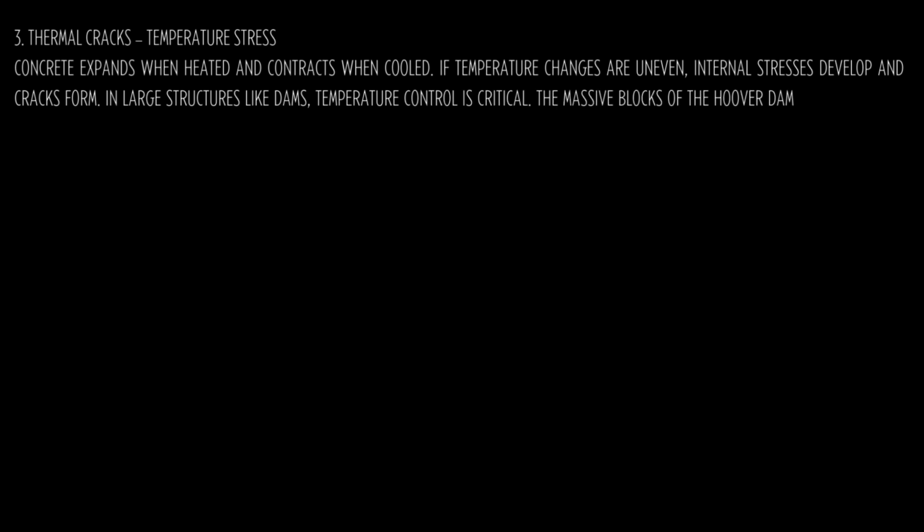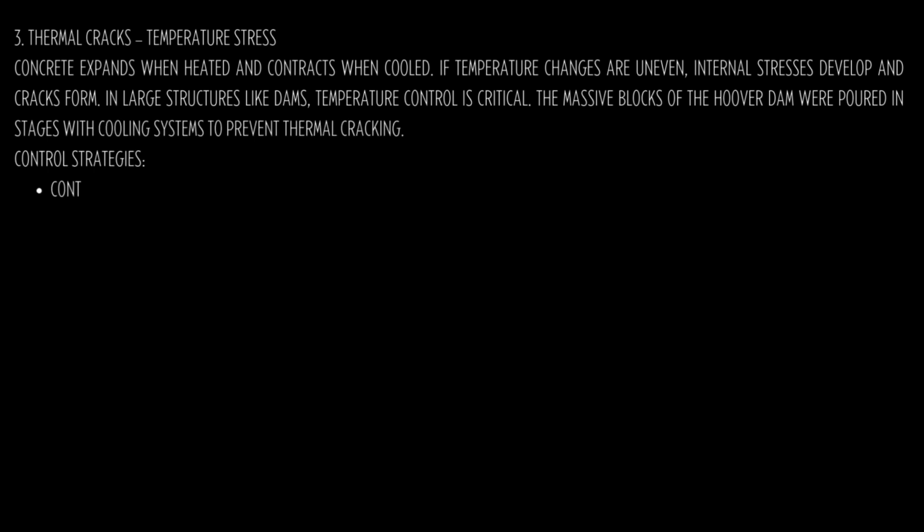The massive blocks of the Hoover Dam were poured in stages with cooling systems to prevent thermal cracking. Control strategies: controlled pouring sequences, cooling pipes in mass concrete, expansion joints.